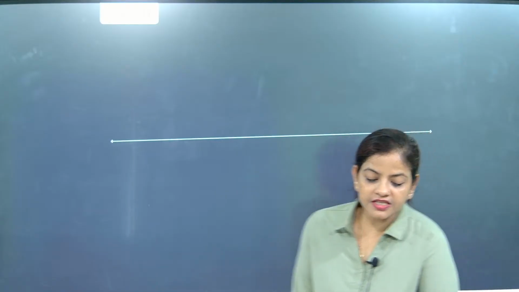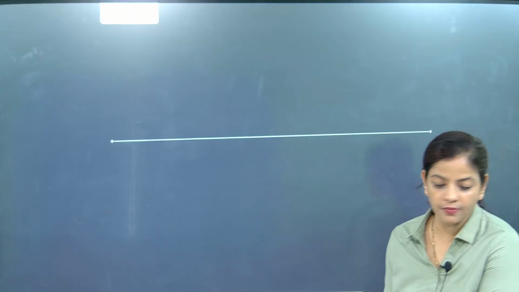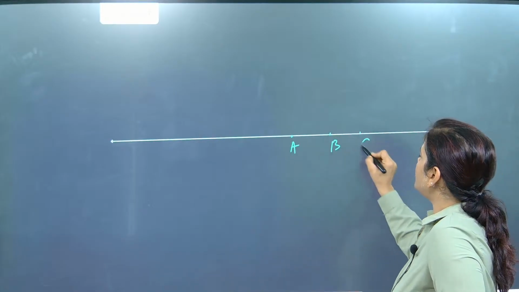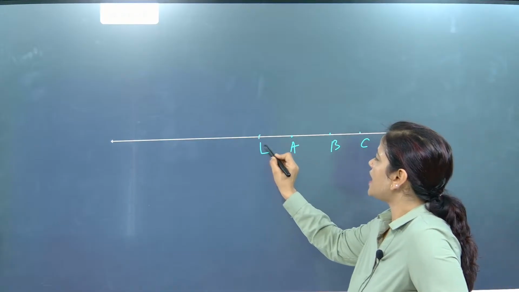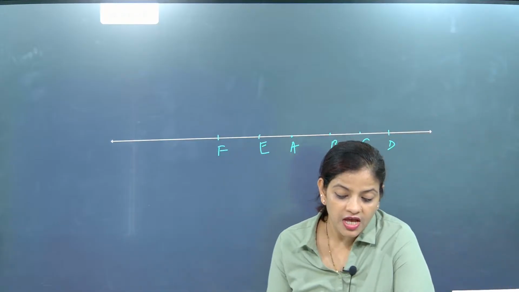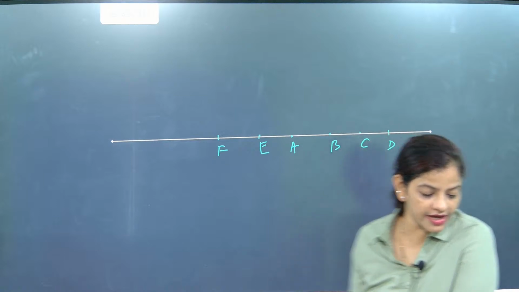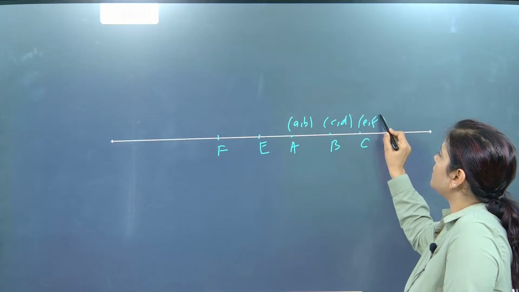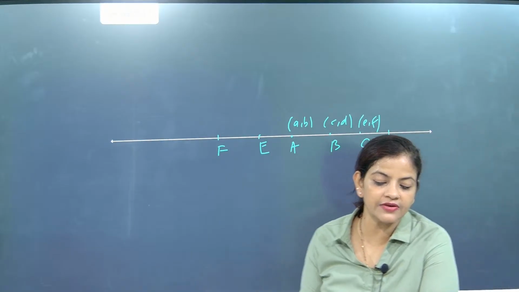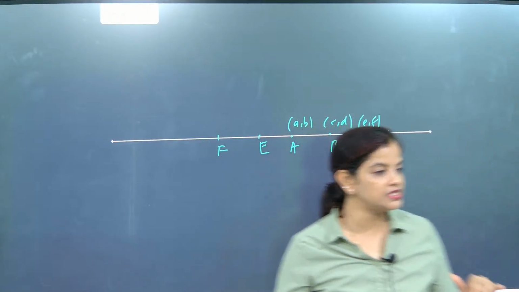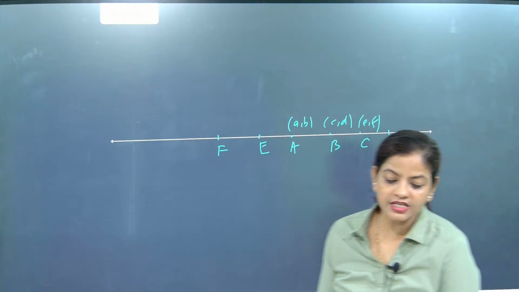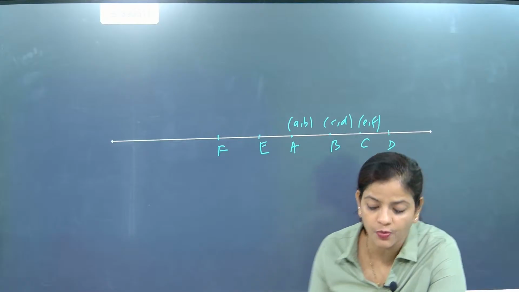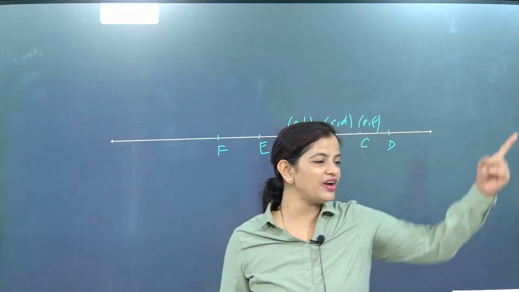Now look here, a line is exactly made up of how many points? Infinite number of points. So we can write any point on it. If I want to write any points, the line has an infinite number of points, and the points can be A, B, C, D, E, F, like that. Understood or not? So a line is made up of how many points? Infinite number of points. So the first conclusive point is a line is made up of an infinite number of points.